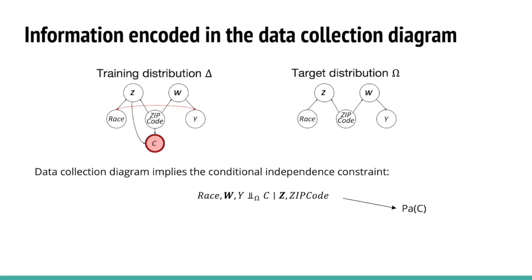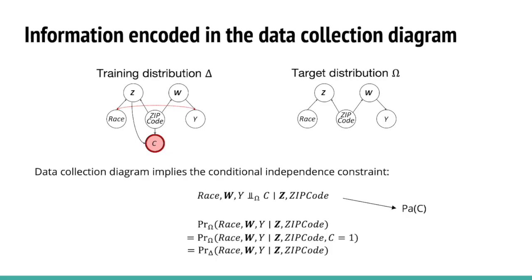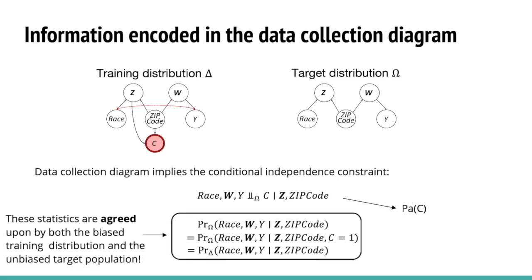Here in this example, the direct causes are the variable z and zip code. This information encodes the conditional independence condition, as we show here. We can leverage this conditional independence to find the agreed or common information shared between the biased distribution delta and the unbiased target distribution omega.